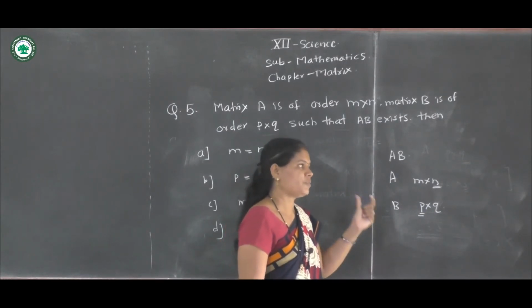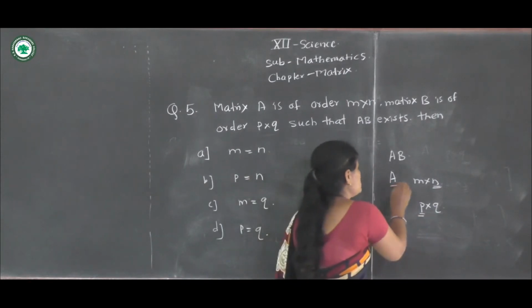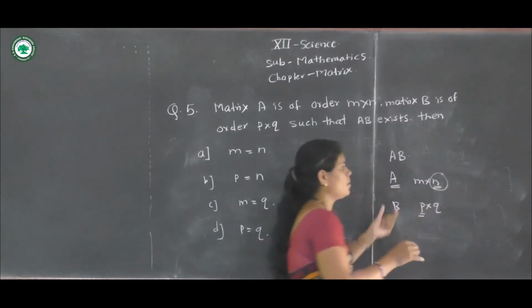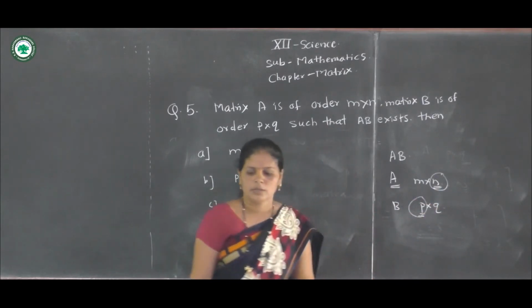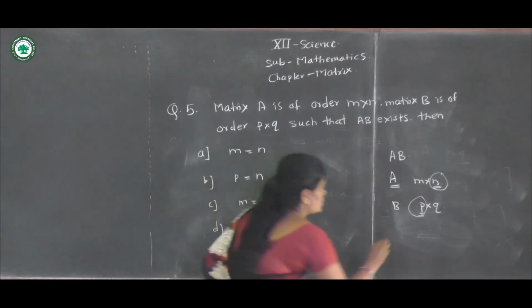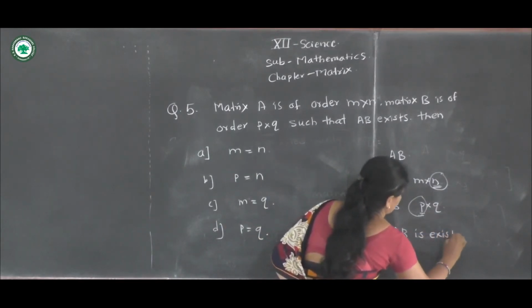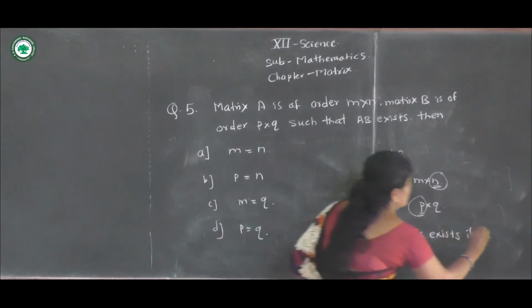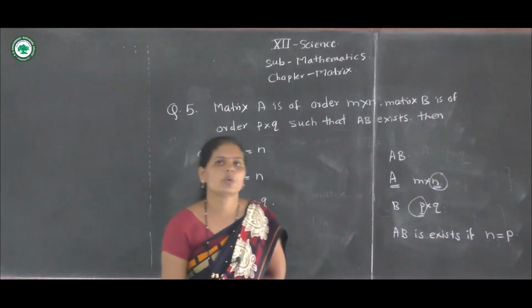Therefore, AB exists if N is equal to P.